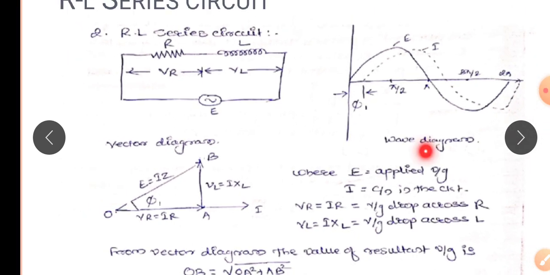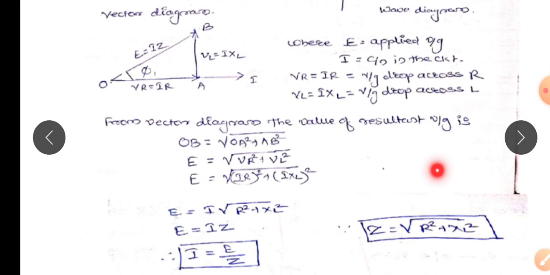The resultant vector OB is nothing but the applied voltage. It is the vector sum of OA and AB. From the vector diagram, the value of the resultant voltage, that is OB, equals the square root of OA square plus AB square.